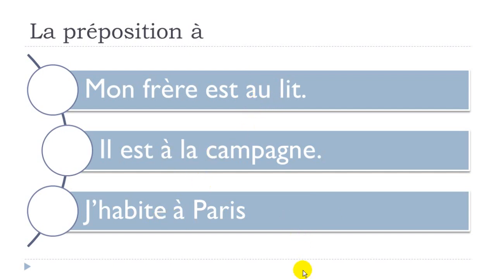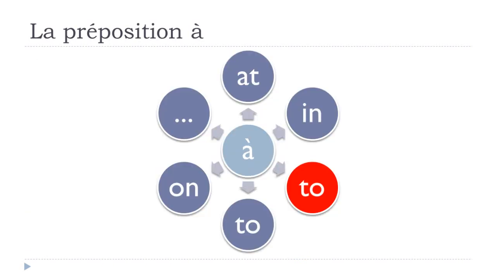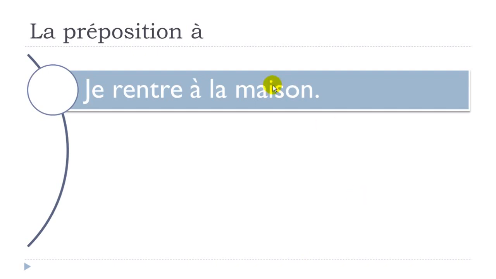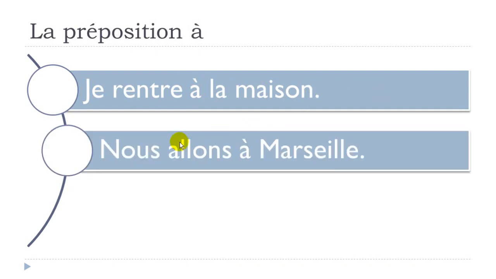All right, let's see another use of à, and it would be to. A few examples. Je rentre à la maison. Rentrer is to go back. When we want to introduce this concept, we use à la maison. Je rentre à la maison. Second, nous allons, aller is to go, à Marseille. Nous allons à Marseille.